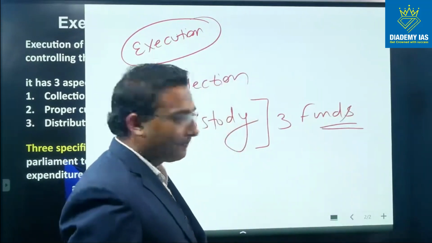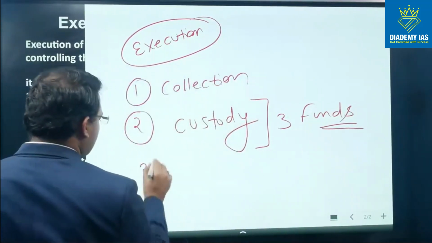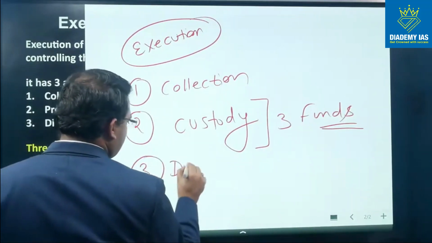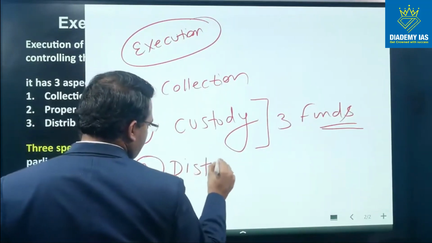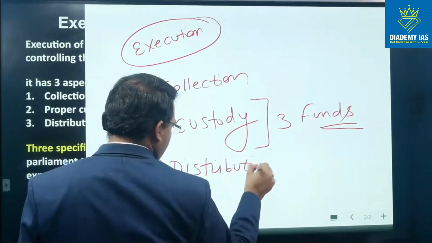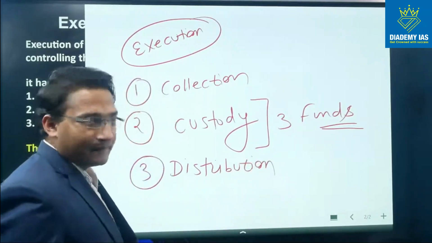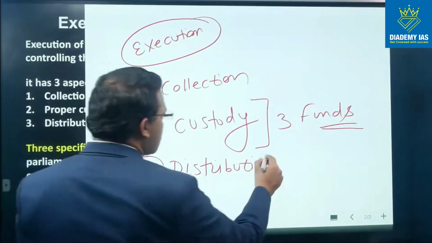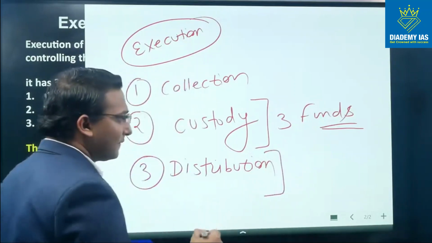Third is the distribution or disbursement. This distribution is also very, very important.